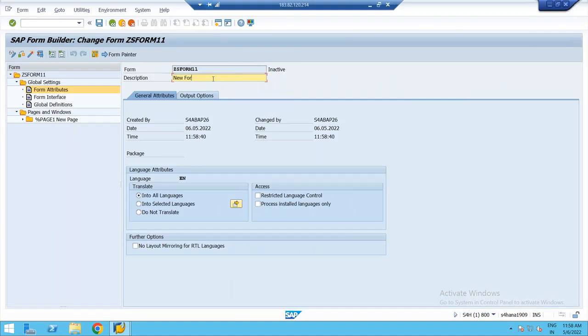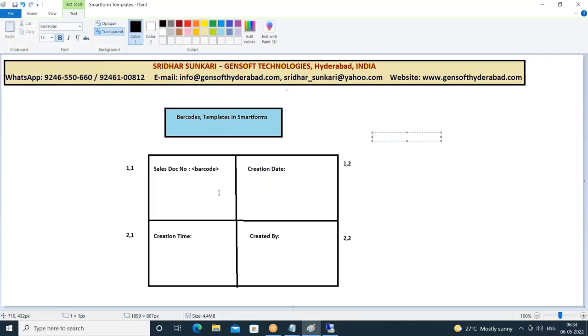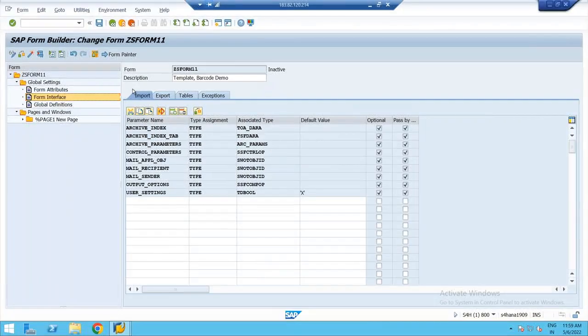Okay, so I'll just give some description. Right, in the form attributes, I'm just giving some description. So how do you pass parameters to the smart form? In the form interface. Already we know this. Through the form interface, I'll pass the parameter. I want to pass the sales document number as a parameter, so that based on it I'll retrieve the header data. In the import section, I'll take the parameter I underscore VBELN type